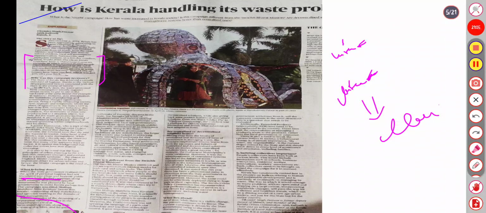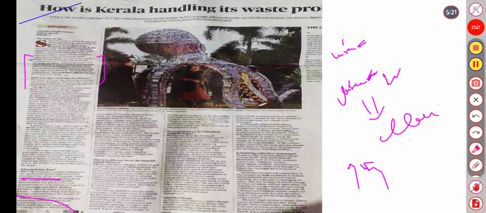So what is being done here? The spirit of personal hygiene also means clean spaces. The campaign was titled Malinya Muktham Nava Keralam. I don't know what has happened today, I'm not able to write it, but I'm just writing it. What is it? The campaign title is Malinya Muktham Nava Keralam, Waste Free New Kerala, in their own language, with stakeholder agencies. So the Kerala government has a larger civil society help in unlocking it.